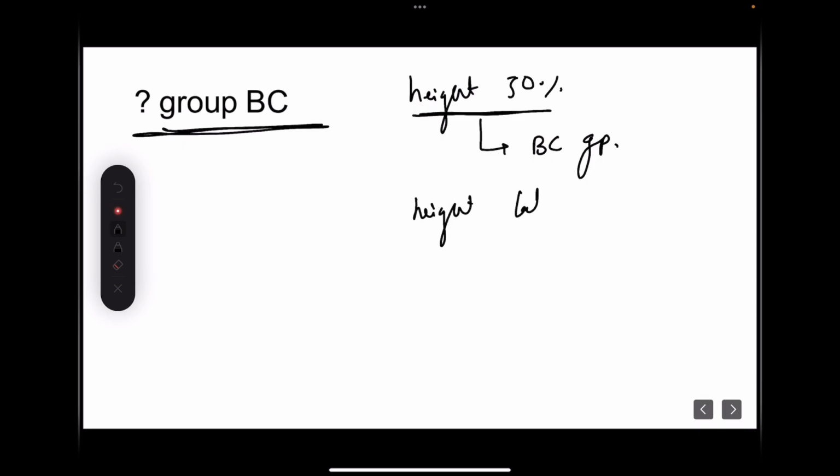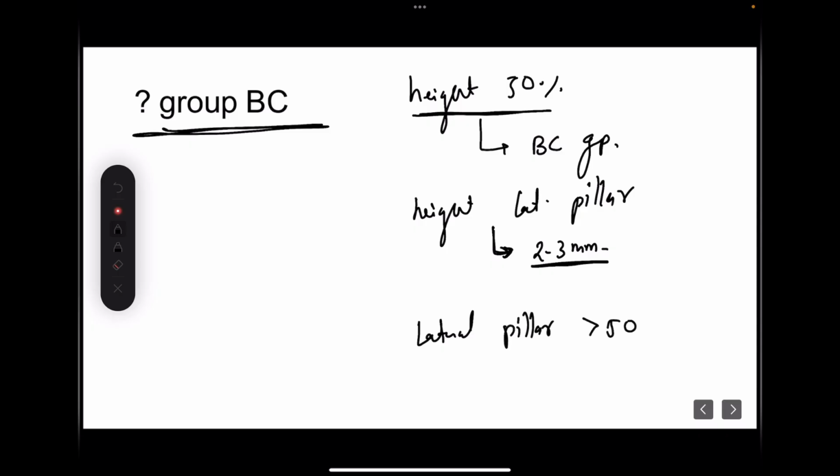Coming to another group in lateral pillar classification, BC, which was not initially defined, but later we came to know that there are certain patients where the height could be exactly 50%. Where to classify them now? So they become the BC group. And there are certain patients in which the height of the lateral pillar is comparable to the rest of the epiphysis, but the complete epiphysis is very thin. Supposing the lateral pillar is only 2 to 3 mm. In that case, we will classify that as group BC.